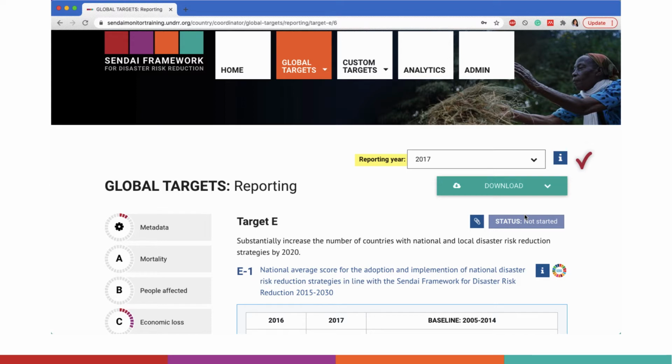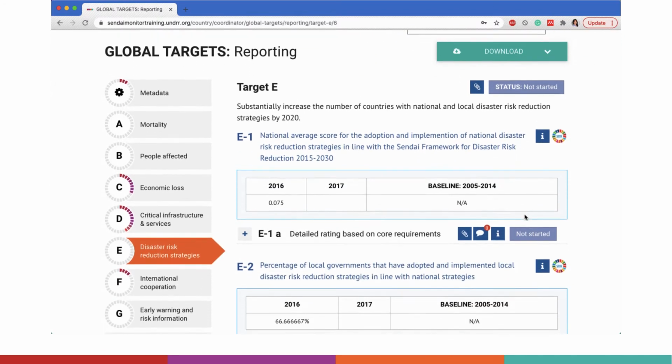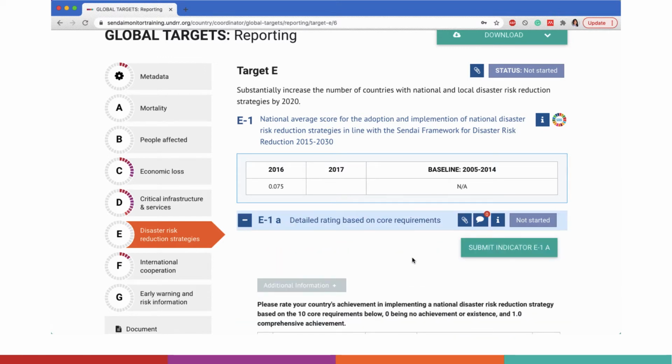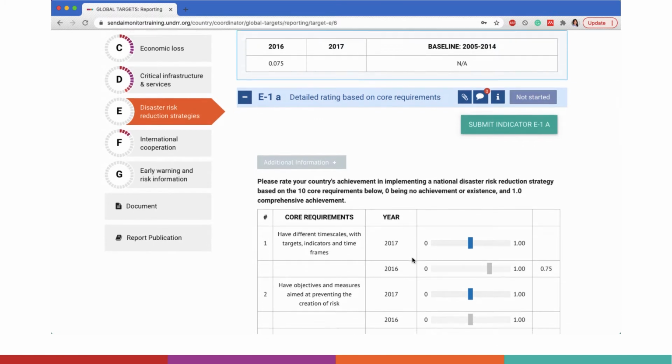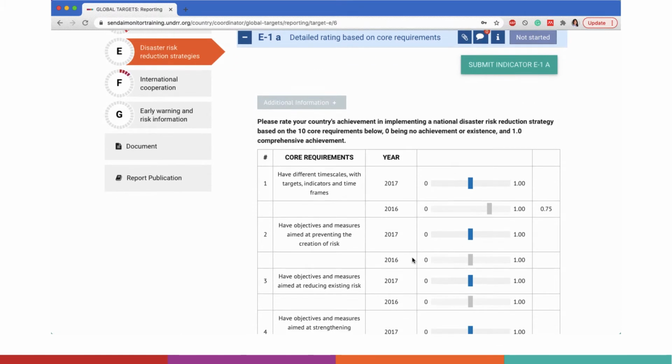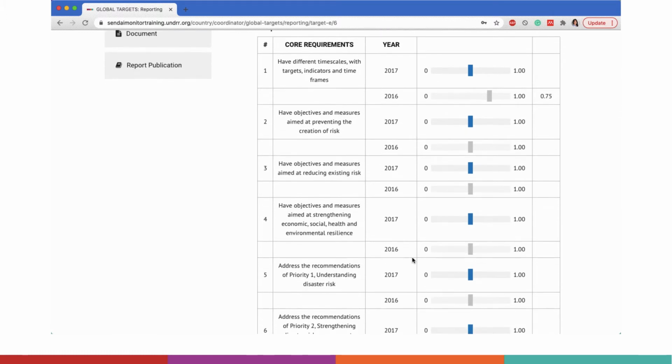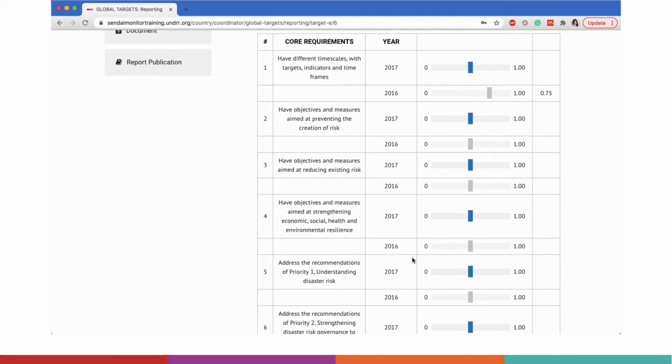Indicator E1 is a compound of ratings that you make on your country's achievements on implementing the different elements for a national DRR strategy outlined in E1A. These ratings are made against 10 core elements of DRR strategies. The 10 requirements ask you to assess if your national DRR strategy has different timescales, with targets, indicators, and timeframes,